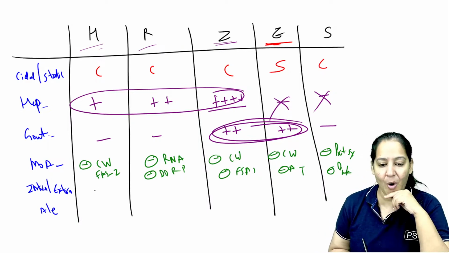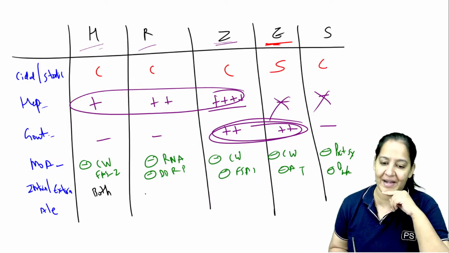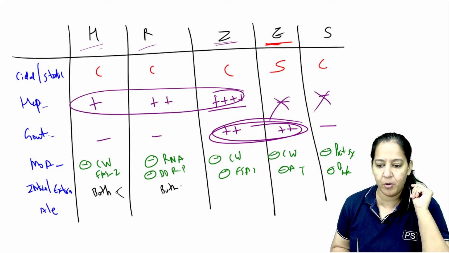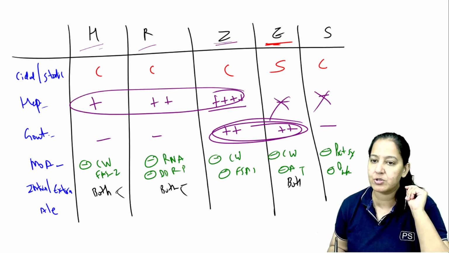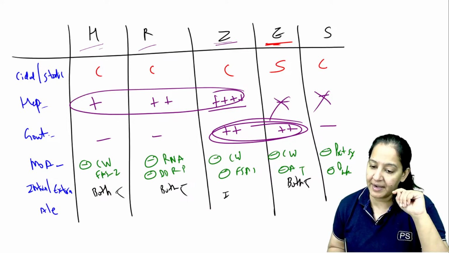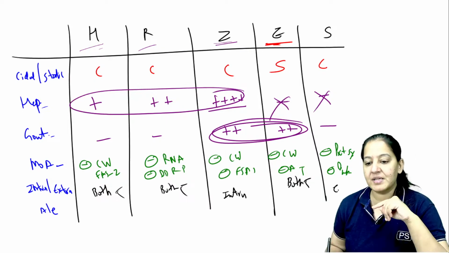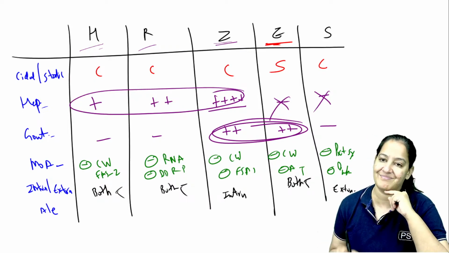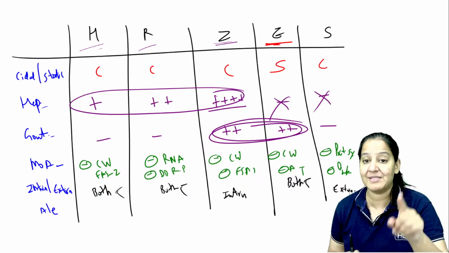Appreciate. So all of this one, it kills both the bacteria, intra and extra. This one also kills both intra and extra, and the ethambutol also kills both intra and extra. Pyrazinamide kills only intracellular, streptomycin kills only extracellular. That is our question. Adverse effect, specific adverse effect.